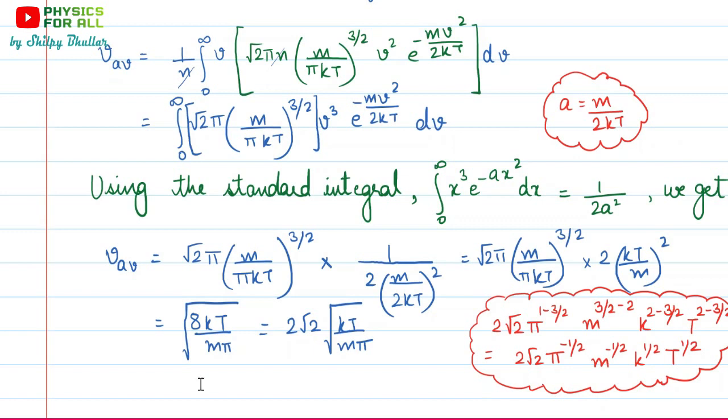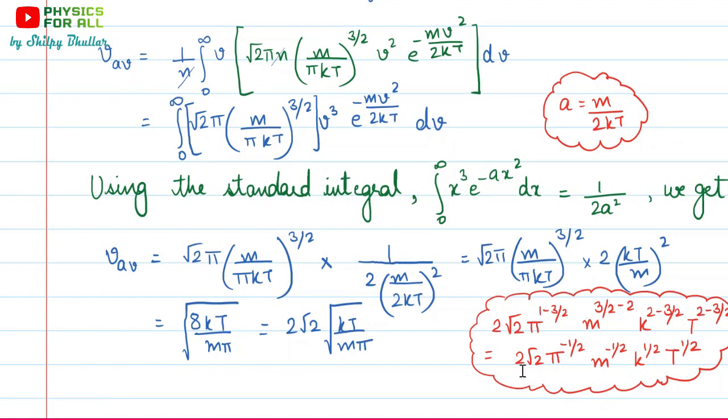So these are the expressions. We have 2 root 2, pi raised to 1 minus 3 by 2, then m raised to power 3 by 2 minus 2, because 3 by 2 is in the numerator, and here we have m squared in the denominator. Then for k, we have k squared in the numerator and k raised to power 3 by 2 in the denominator. For t, temperature, we have t squared in the numerator and t raised to power 3 by 2 in the denominator.